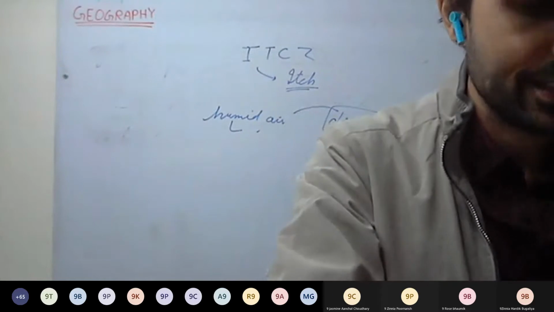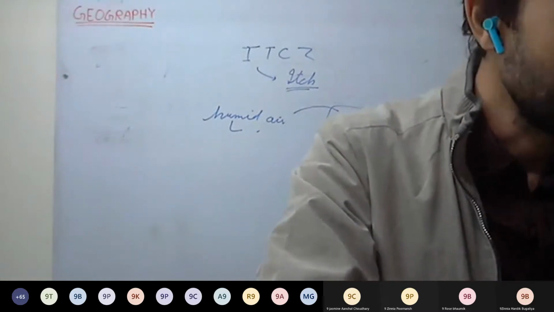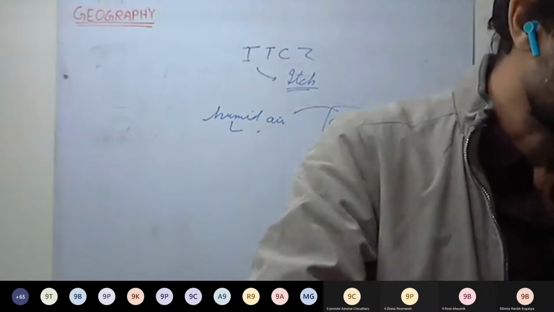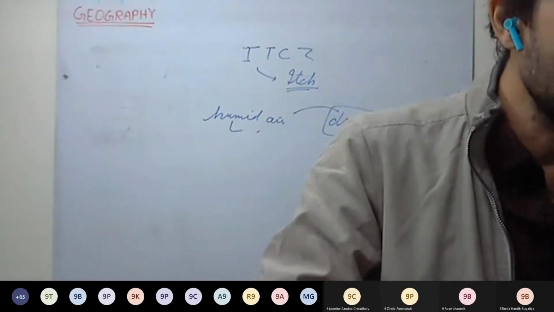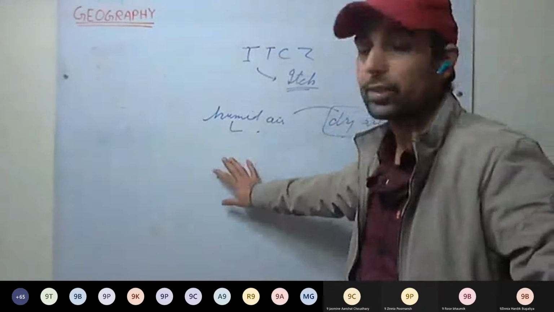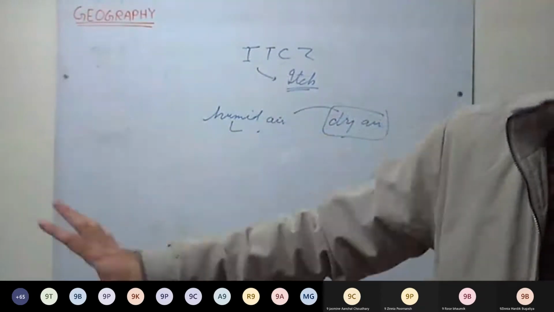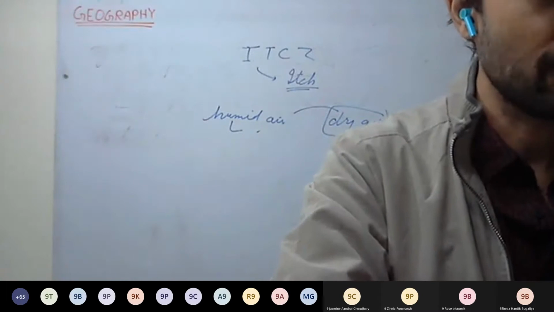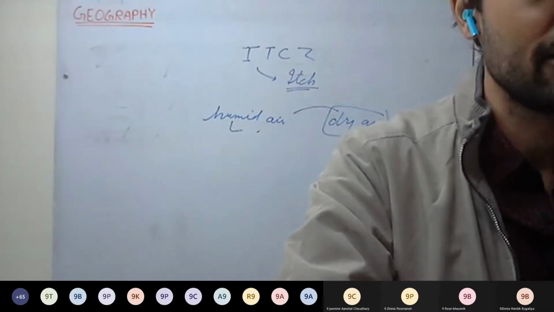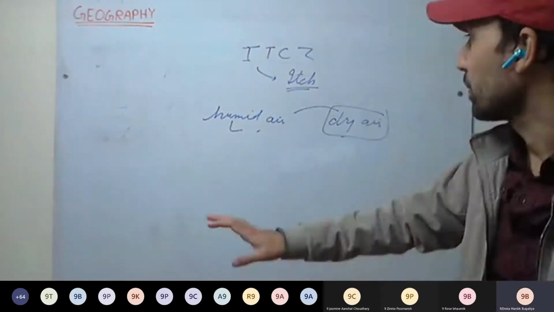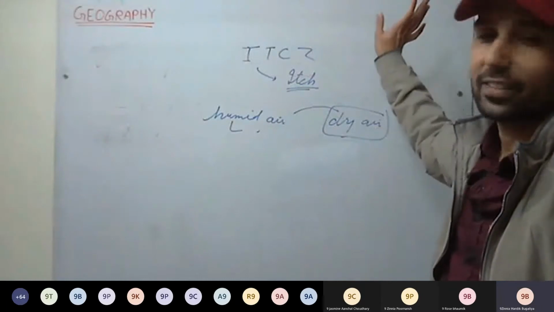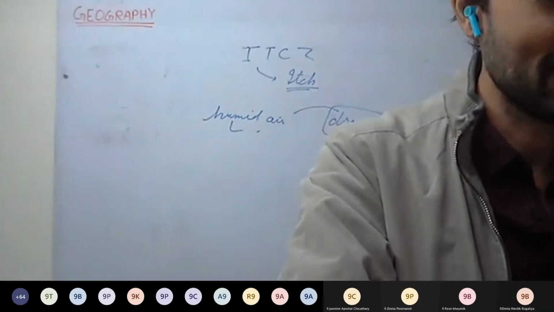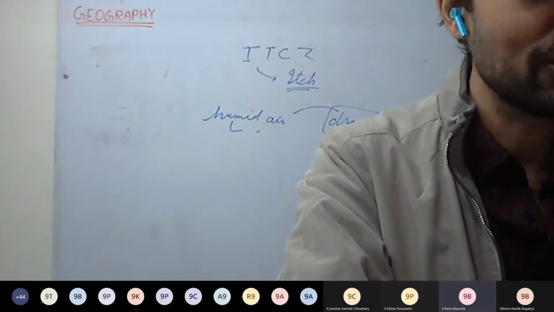How are they caused? That's important. Trade winds you can define; that is written on page number 114. Surface winds which move from the subtropical high pressure belt to the doldrums. How are they caused? The main reason is the sun. And what does the sun do on Earth? Just go to the sun and ask what it does. So how is it being caused?